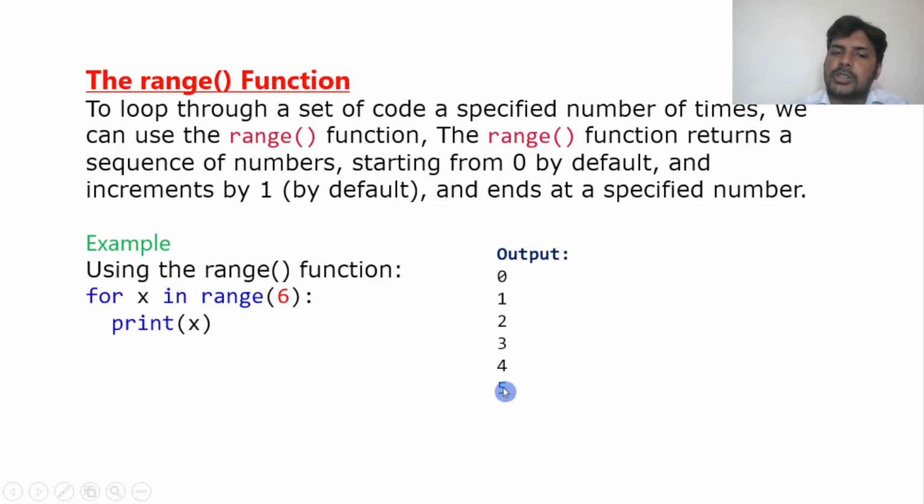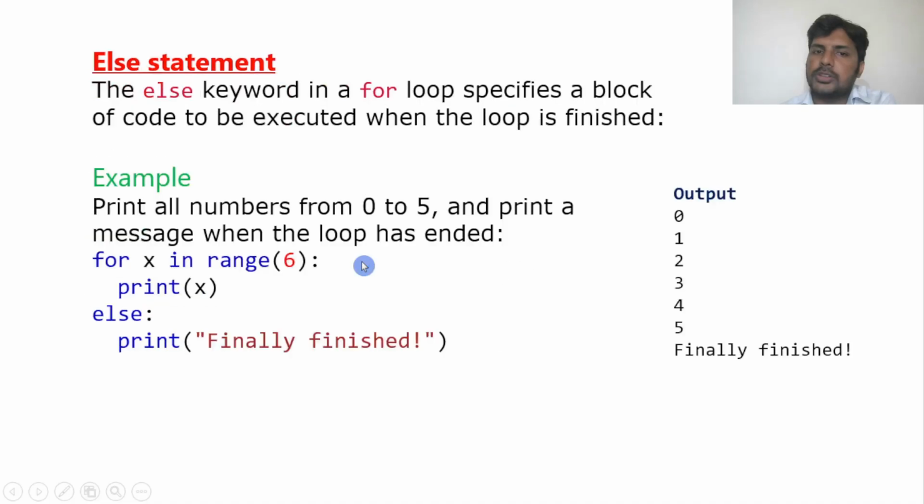Suppose I want to include else in the same range function, what can I do? I will just say else at the last. So after completing the range of values, it will go to the else. Finally, I can give any statement. So let us see what this range and else is.